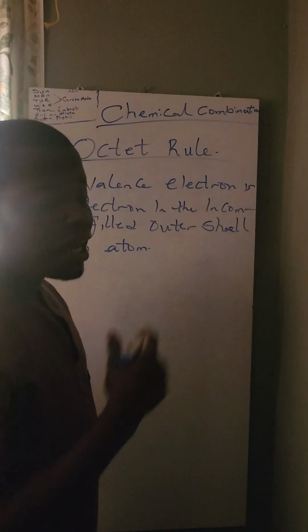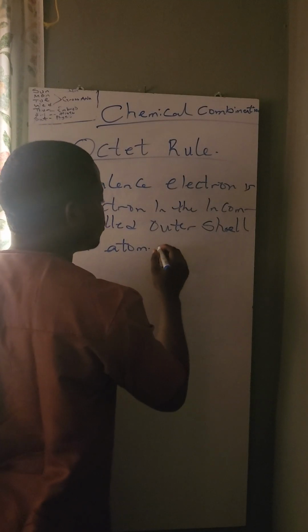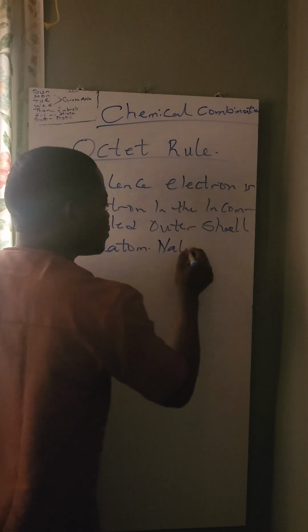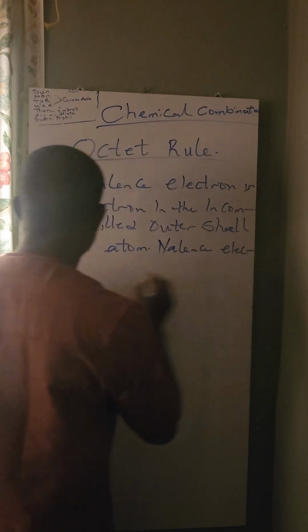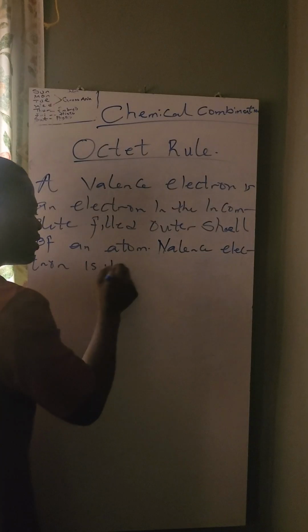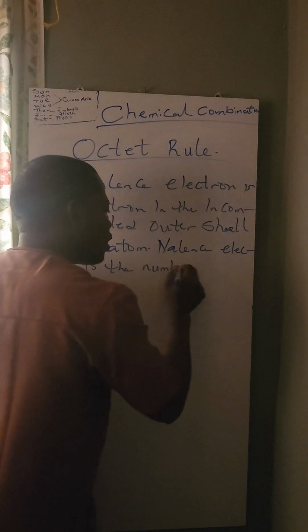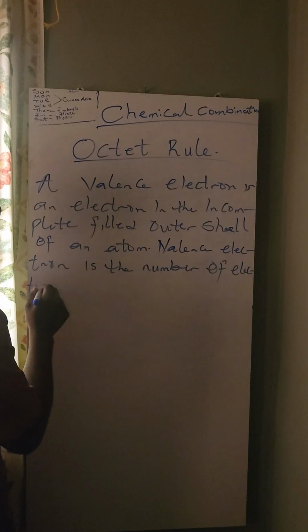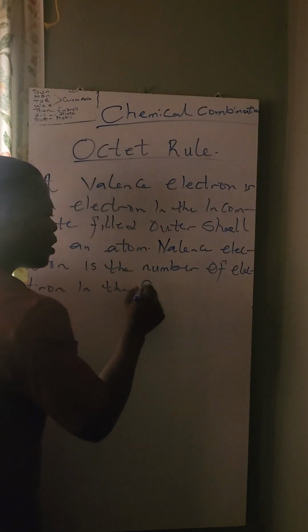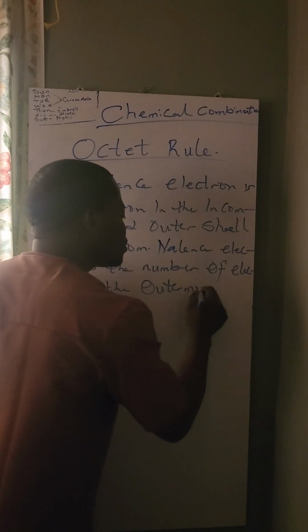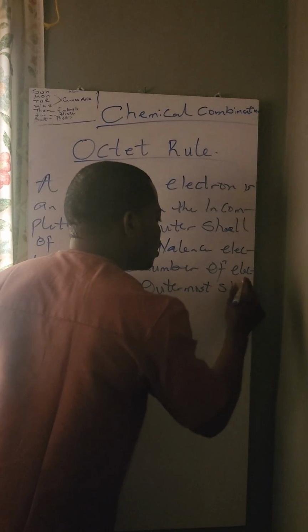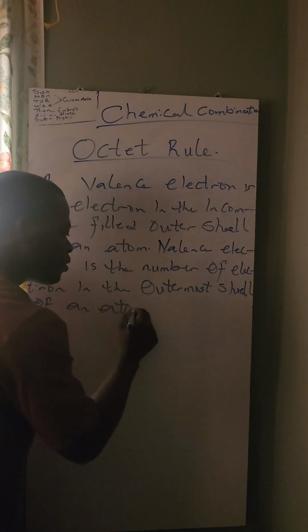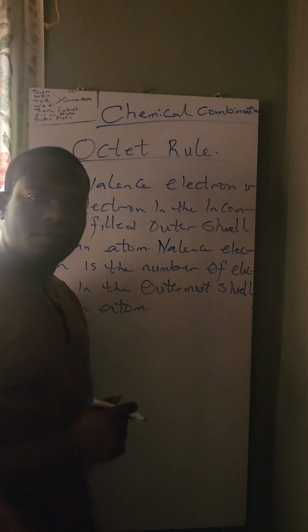That's a valence electron. At the same time, you can say a valence electron is the number of electrons in the outermost shell of an atom. That's another definition of a valence electron.